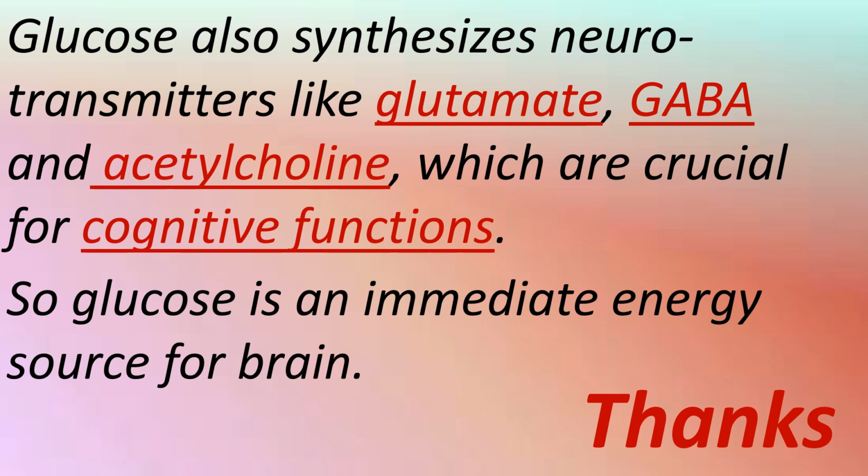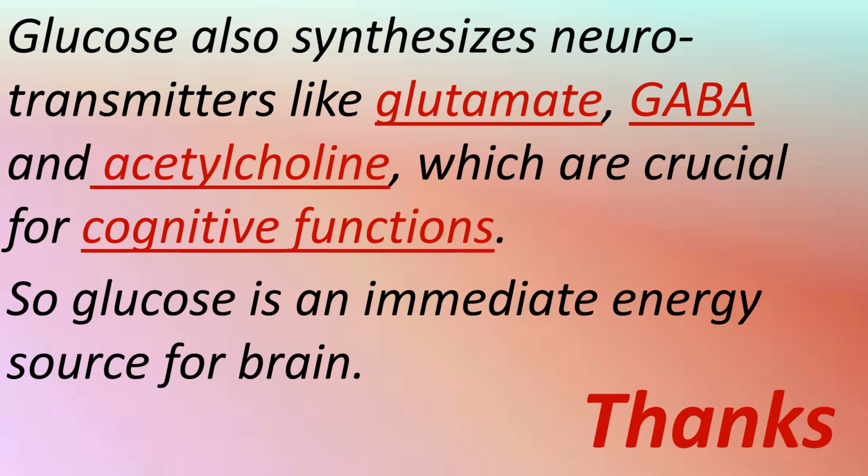Glucose also synthesizes neurotransmitters like glutamate, GABA, and acetylcholine, which are crucial for cognitive functions. Glutamate helps in learning and memory.